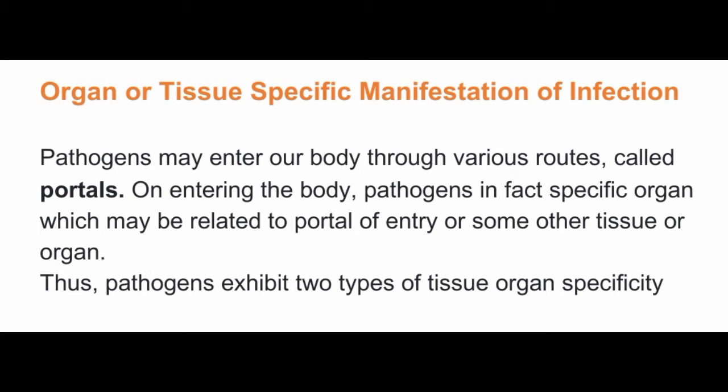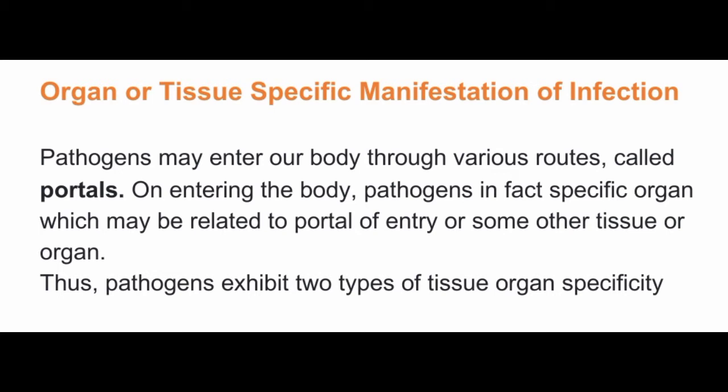And on entering the body, pathogen infects some specific organ. What kind of a specific organ? Like you can say liver or respiratory tract, digestive system or something. The infection may be related to portal of entry, or you can say some other tissue. On the basis of this, they can be divided into two types.